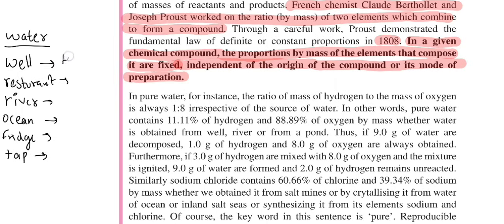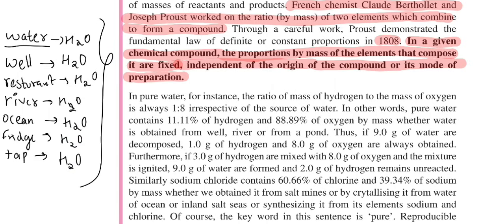H2O, right? Water's chemical formula is H2O. Everywhere you go, you will find H2O only. In the ocean, in the fridge, in your tap, everywhere water is H2O. It is composed of 2 hydrogen and 1 oxygen.